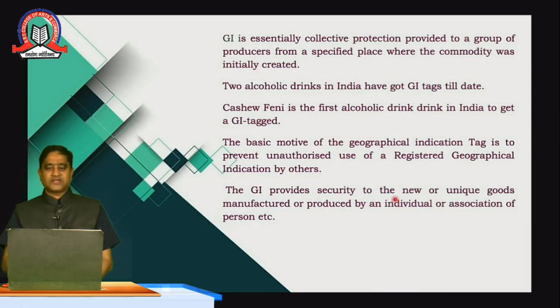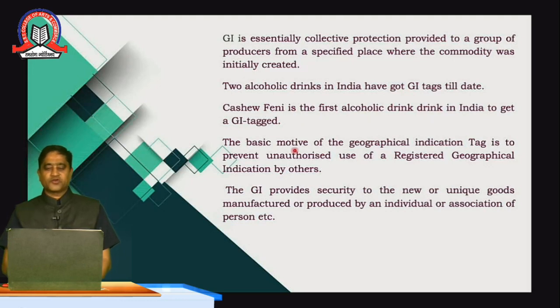GI is essentially for collective protection provided to the group of producers for the specified area. Now coming to alcoholic drinks, in India wine and wine products also have a GI tag. Kaju Feni is the first alcoholic drink in India to get a GI tag.